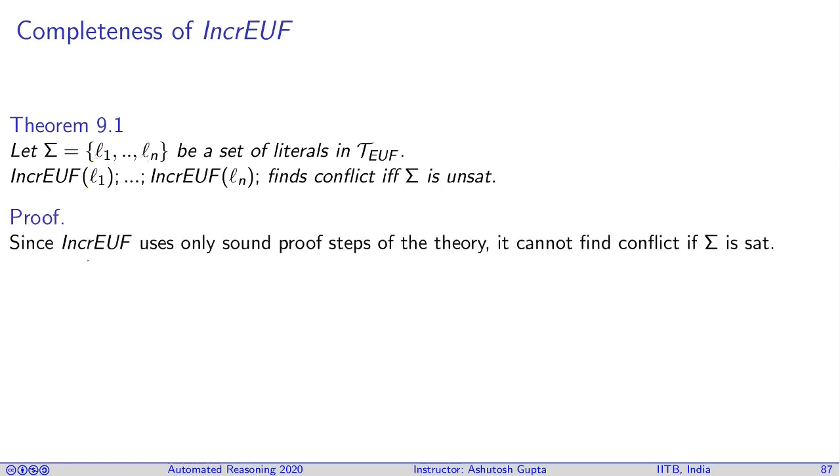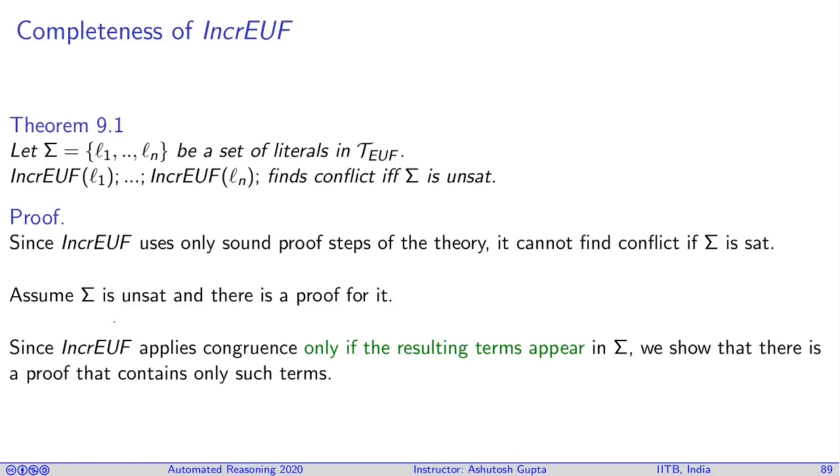So how do we go about proving it? First, every step our algorithm does, each equivalence it finds, is a direct consequence of our axioms. So all the steps are sound. Therefore, if our method does not find a conflict, then sigma is certainly sat. On the other hand, if sigma is unsat and there is a proof for it, we want to show that we are going to find unsatisfiability in our method.